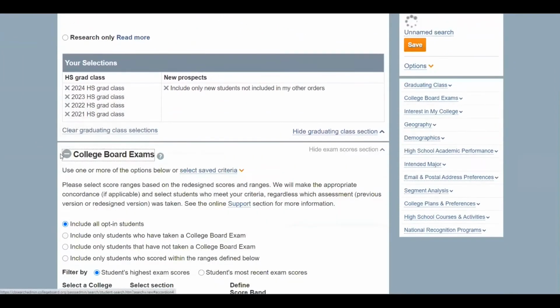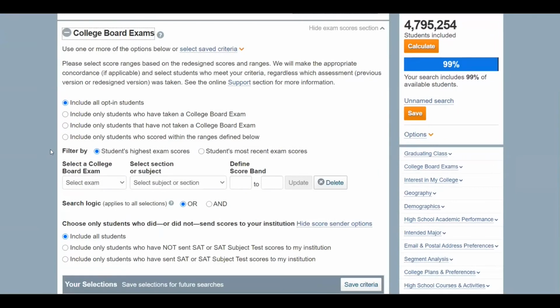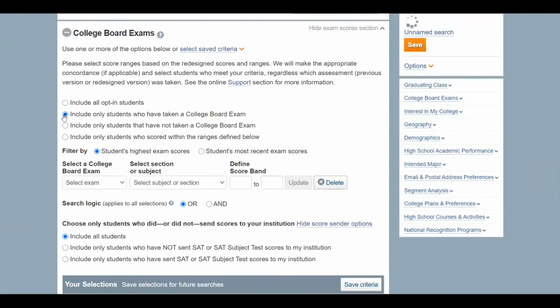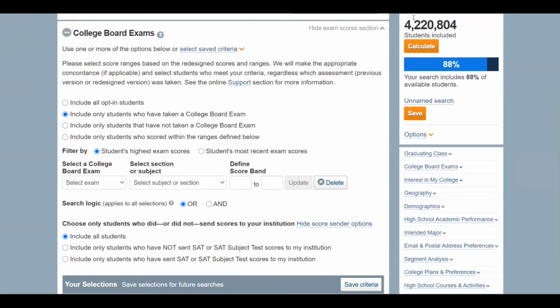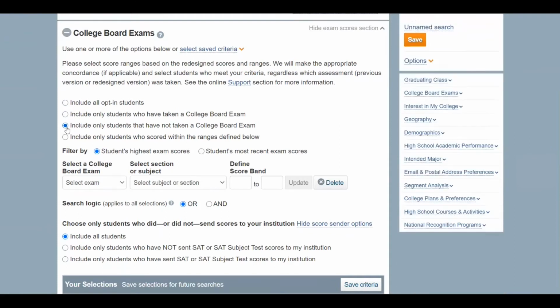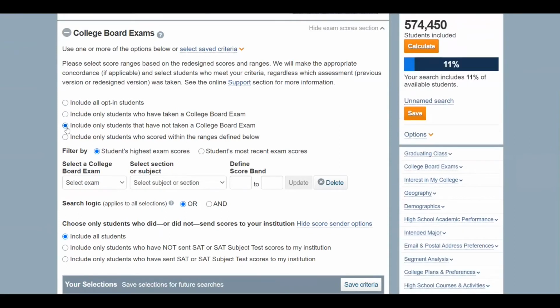In the College Board exams section, you have several options. The default here is to include all opt-in students. That includes some students who have tested and others who have not. We can toggle between the next two options to get a sense of the differences in those populations. Today, there are about 4.2 million students who have tested, and there are about 574,000 students who have not.